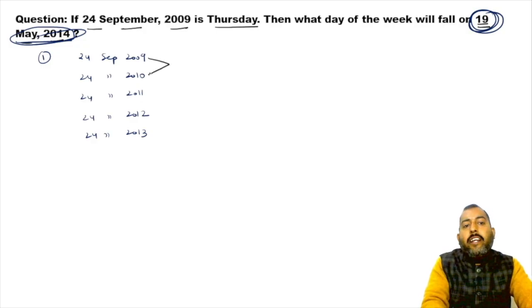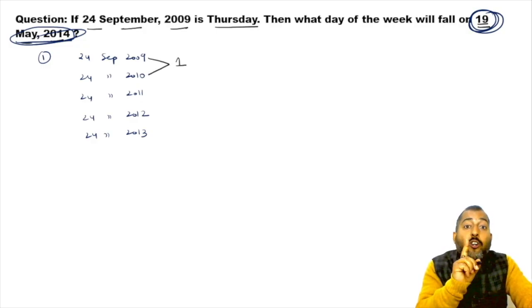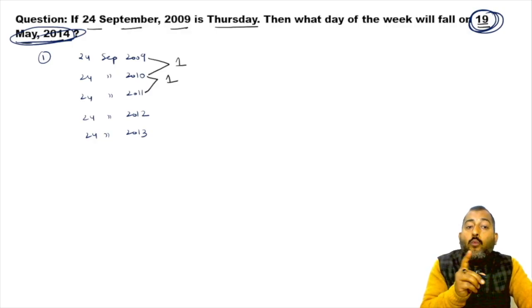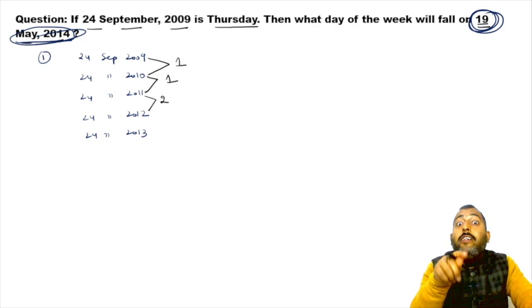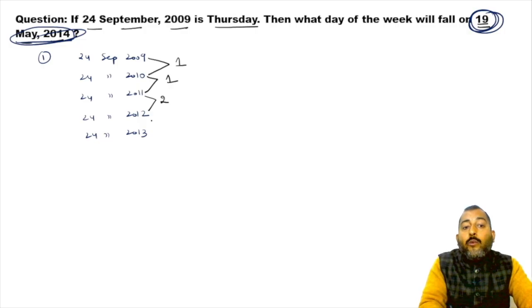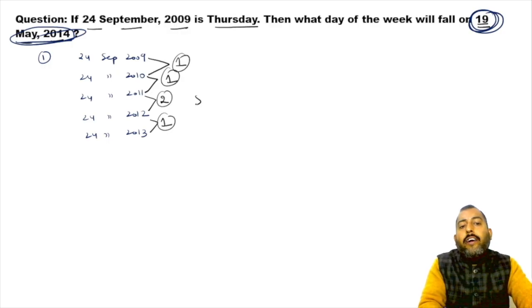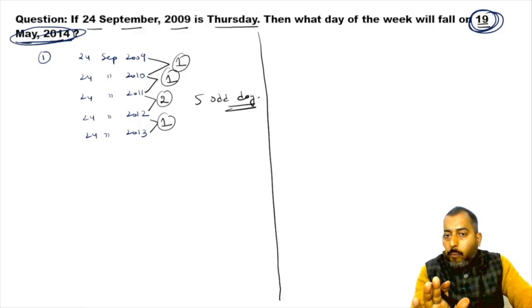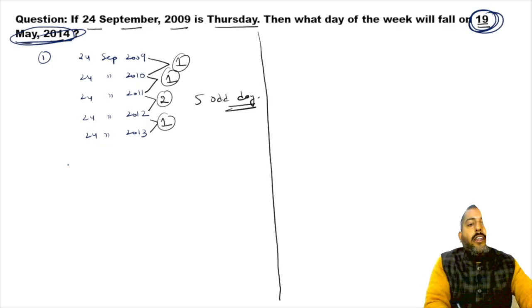So 9 to 10 is a gap of 1 normal year, so 1 odd day. 10 to 11 is a gap of 1 normal year, so 1 odd day. But 11 till 12 is a gap of 1 leap year, so that is why 2 odd days. 12 to 13 is a gap of 1 normal year. So in step number 1, 1 plus 1, 2 plus 2, 4 plus 1, 5 odd days are present. So in step number 1 here, how many odd days are present? 5 odd days are present. I hope guys this is clear to everyone. Understood? Okay. Now point number 2.